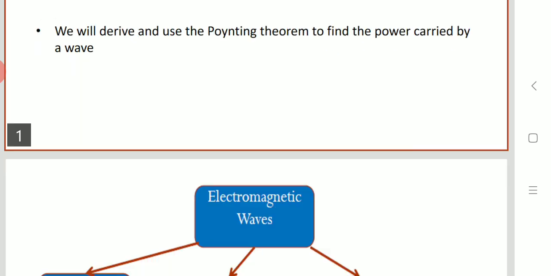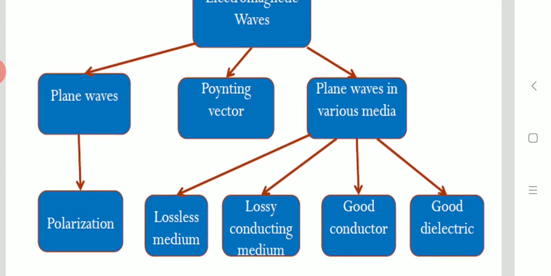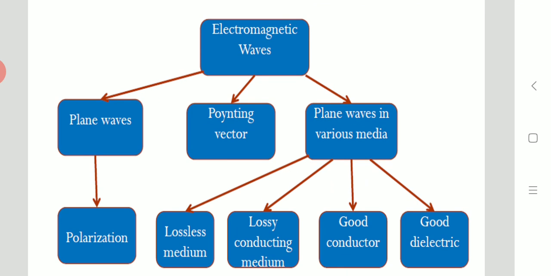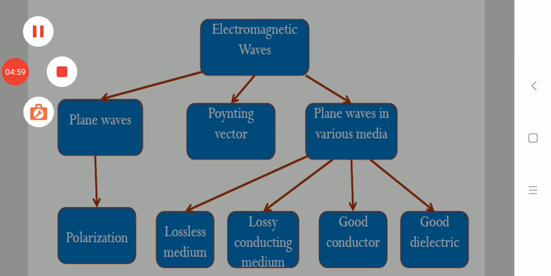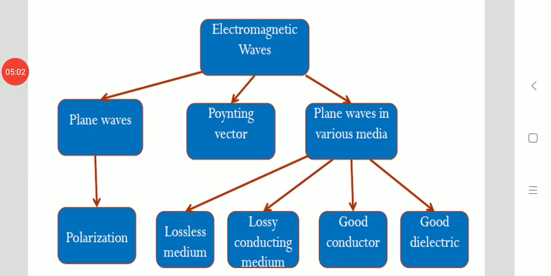If you want to see electromagnetic waves in the form of a block diagram, you can see here. Electromagnetic waves are classified into plane waves, Poynting vector, and plane waves in various media. Plane waves can be polarized, so that is polarization. And plane waves in various media can be in a lossless medium, that is a dielectric medium, a lossy conducting medium, a good conductor, and a good dielectric. So this is the classification of electromagnetic waves.